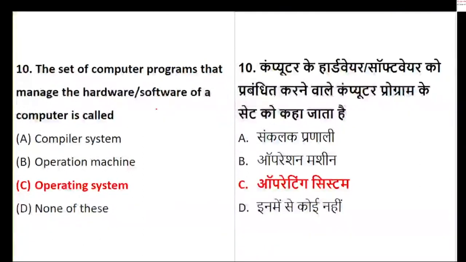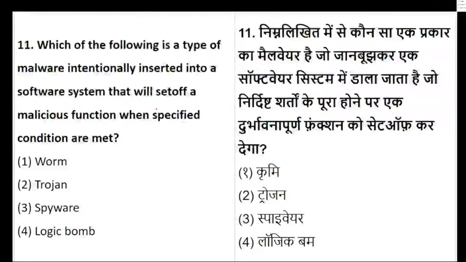Now 10 more questions are there. So 10 questions we have completed, 10 are yet to come. So you have to buck up your speed. The next question is on the screen.